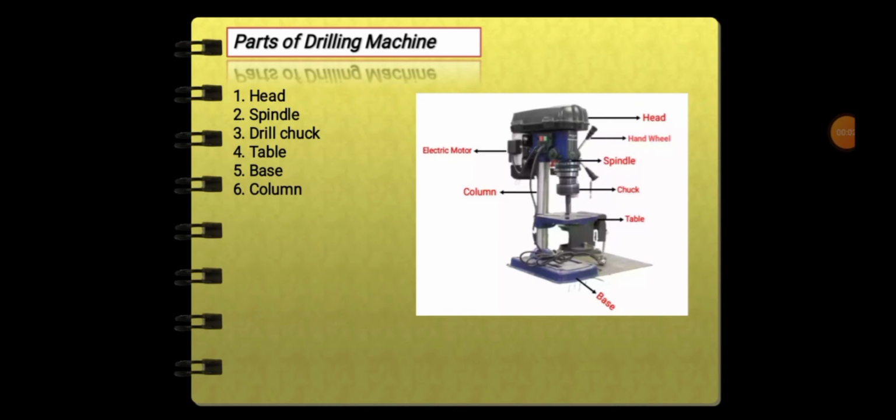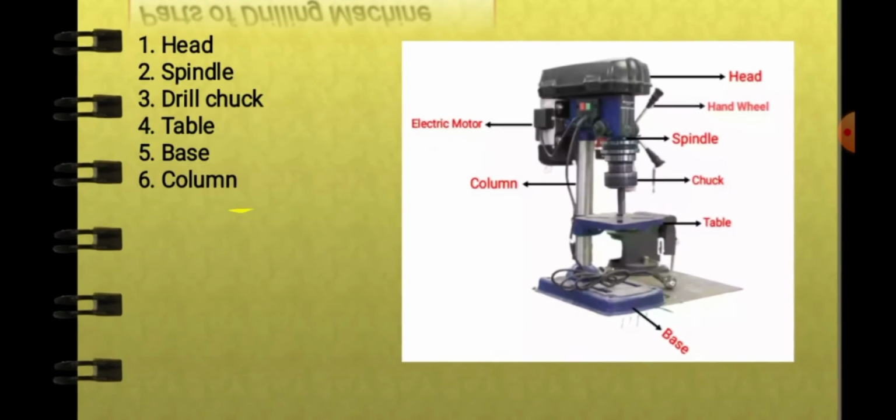So let's proceed to the parts of the drilling machine. Number 1, head. 2, spindle. 3, drill chuck. 4, table. 5, base. And number 6 is column. So na-address lang na butang. So makita naman picture. Ang head, ang spindle, ang drill chuck, table, base, and column.